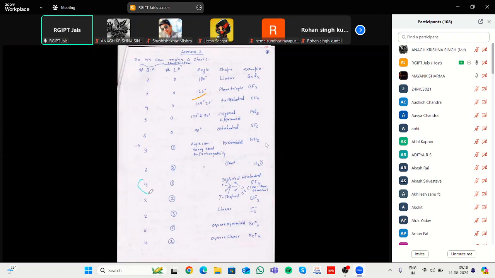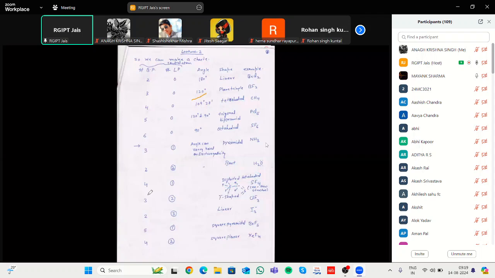And if we take an example of SF4, SF4 means there are 4 bond pairs and 1 lone pair, that distorts the tetrahedral shape. That's why its bond angle is also decreased.